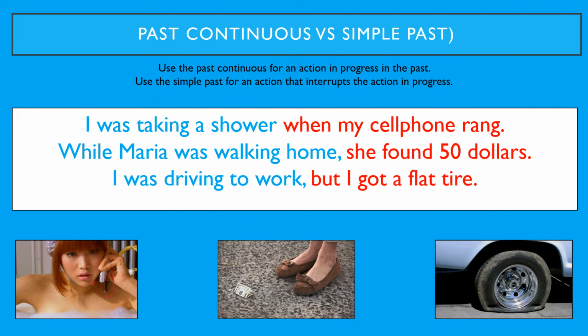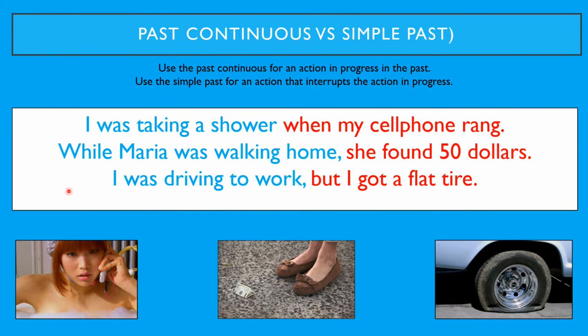Past continuous versus simple past. Use the past continuous for an action in progress in the past. Use the simple past for an action that interrupts that action in progress. For example, I was taking a shower when my cell phone rang. While Maria was walking home, she found $50. I was driving to work, but I got a flat tire.